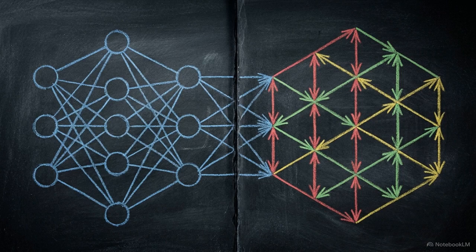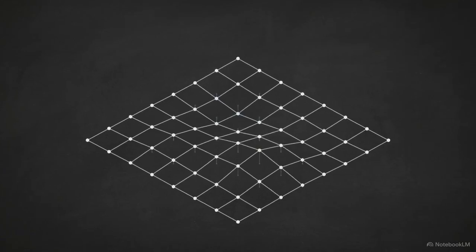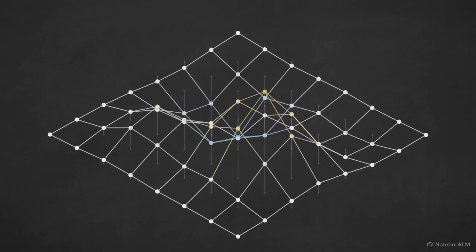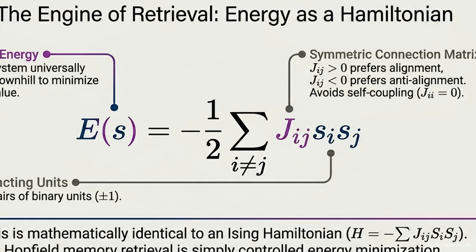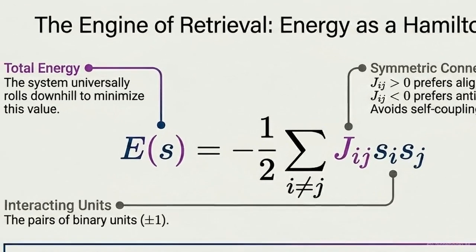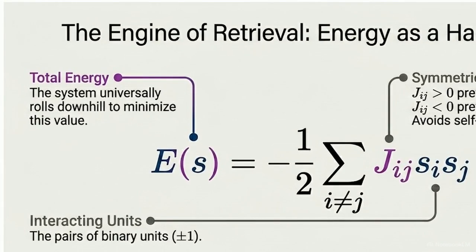Those physical laws dictate that every network state has an energy cost, calculated by a Hamiltonian energy function. This equation calculates the total energy of the network based on the symmetric connection matrix and the states of interacting pairs. The text on this chart explains the fundamental law. The system will universally attempt to roll downhill to minimize this total energy value.